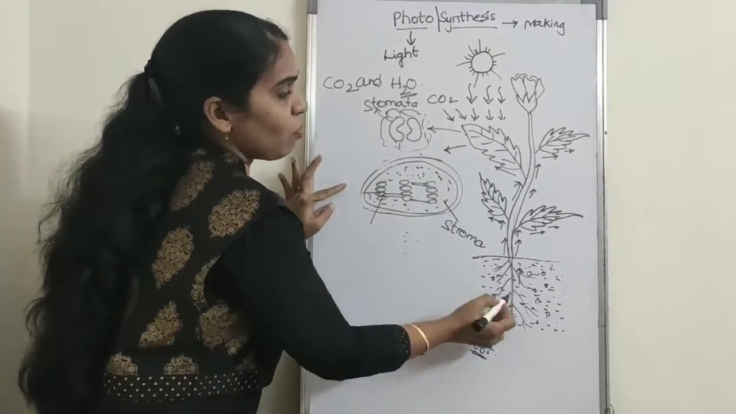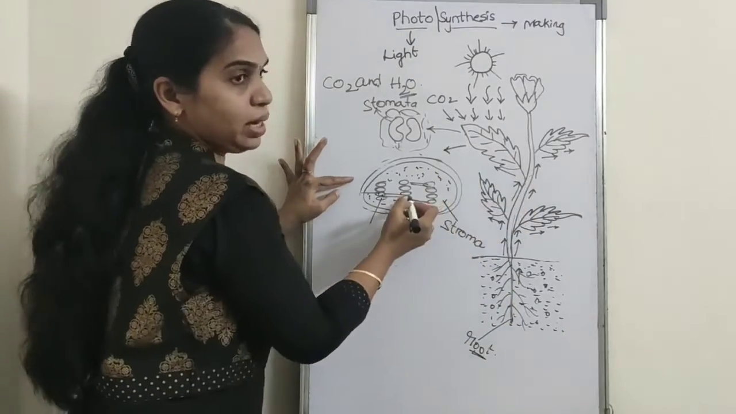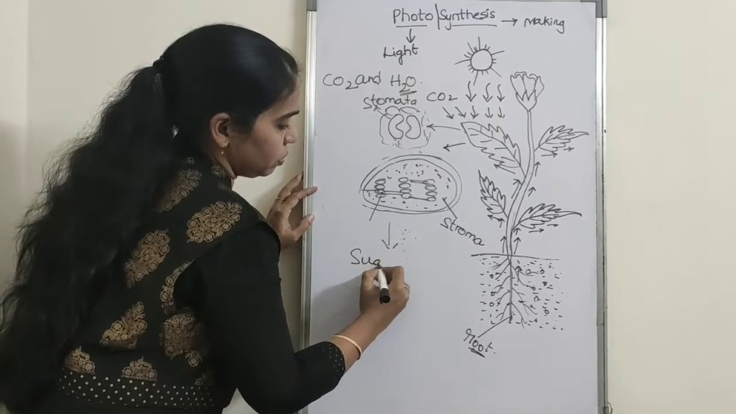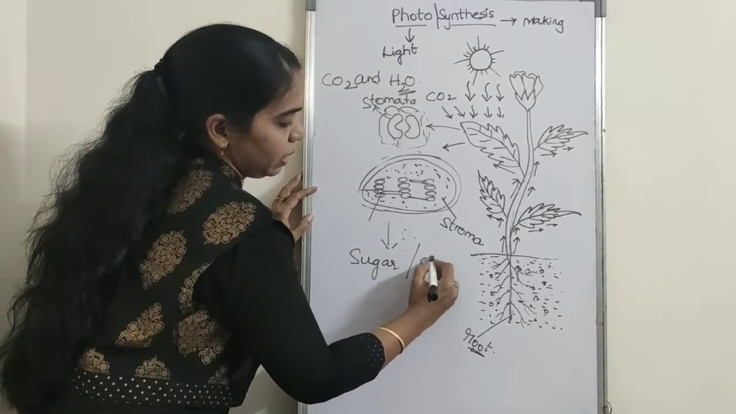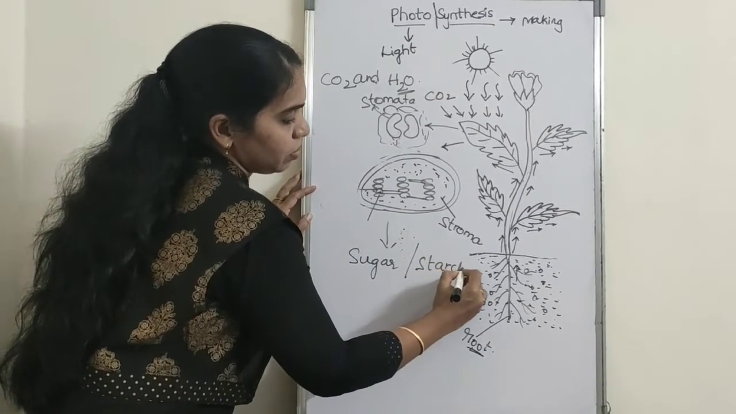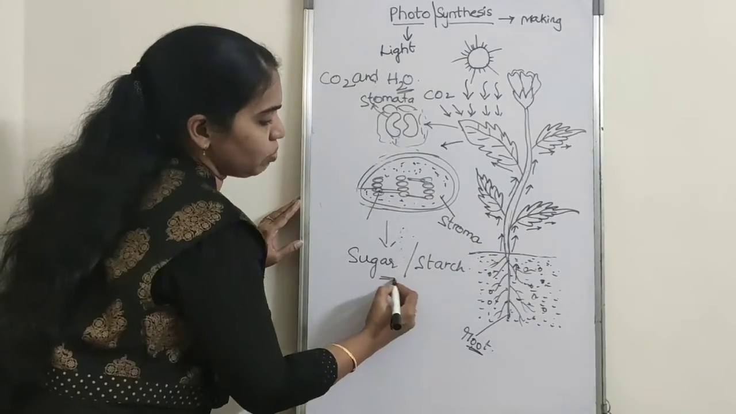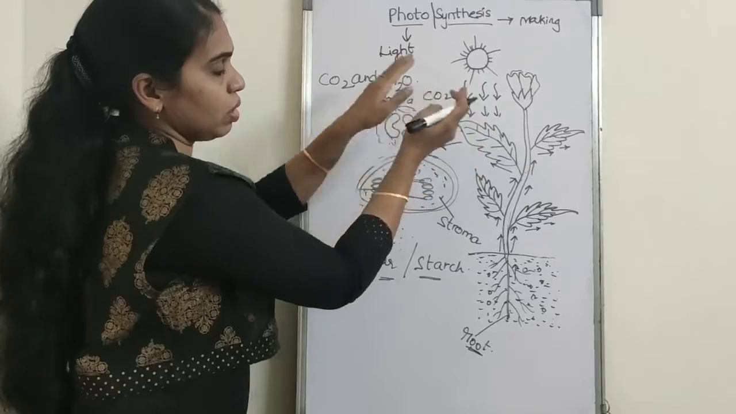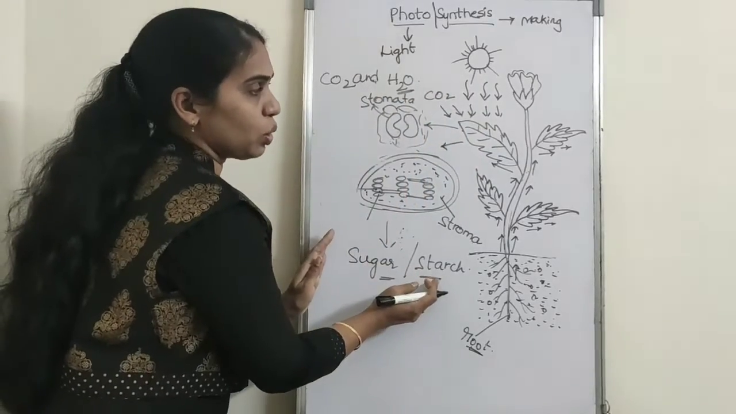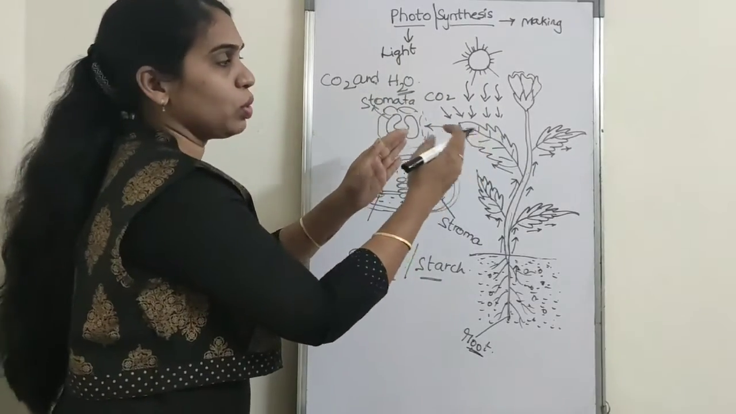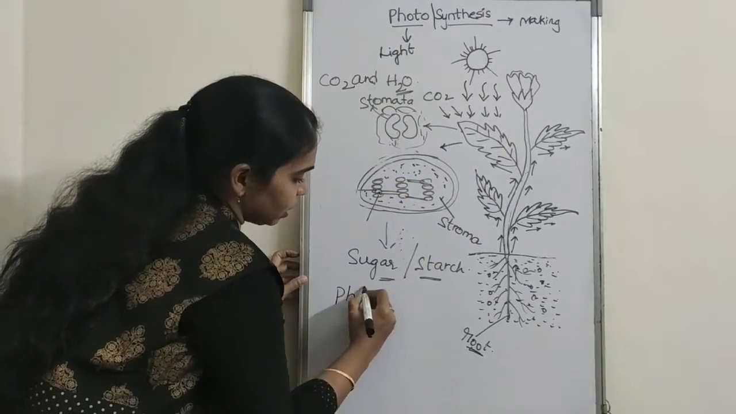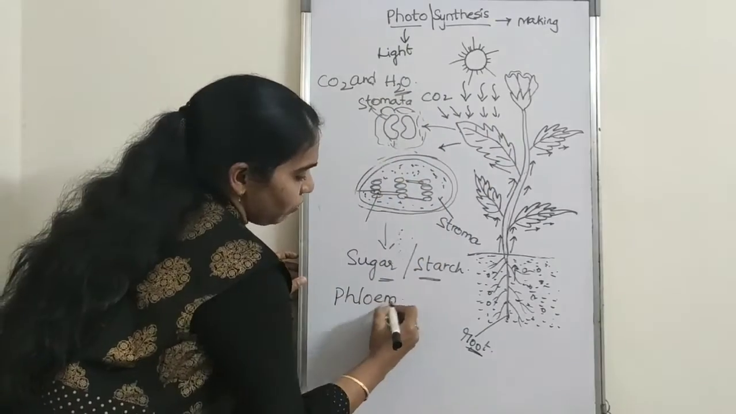Here, the water molecule is combined with carbon dioxide to form sugar molecules, which is nothing but starch. This sugar molecule is stored in the leaves. The sugar molecules are carried to different parts by a special tube-like structure called phloem.